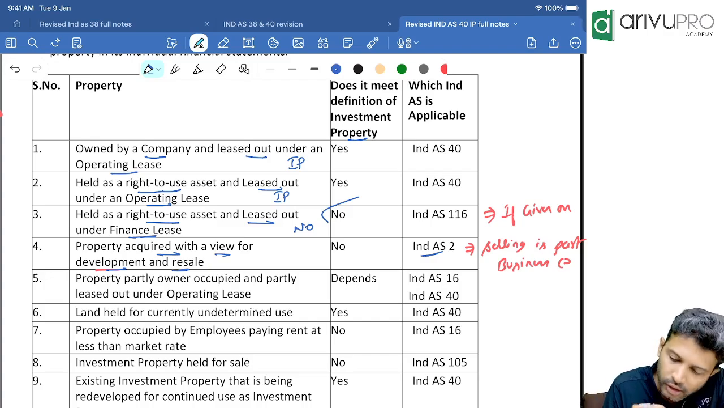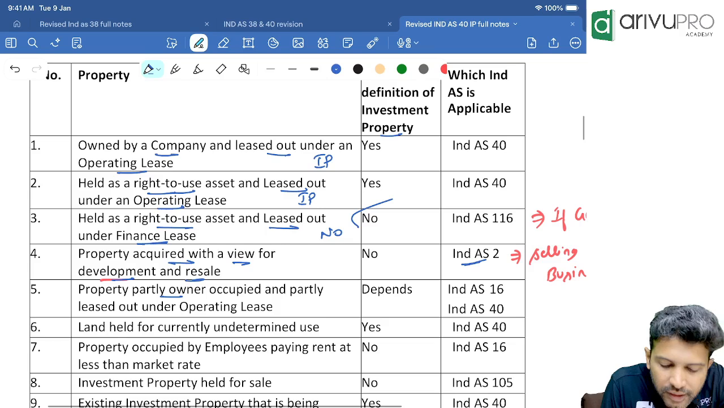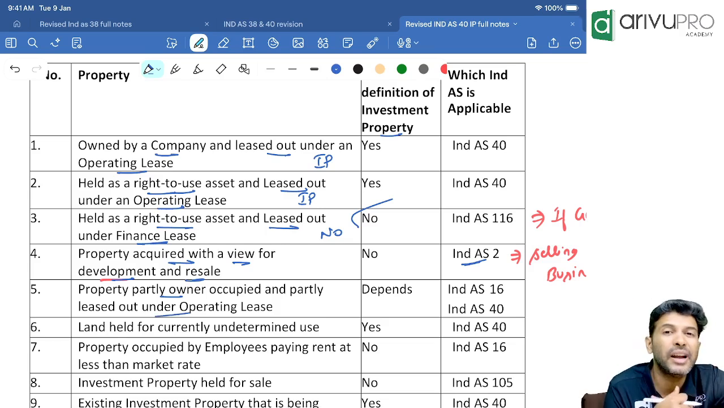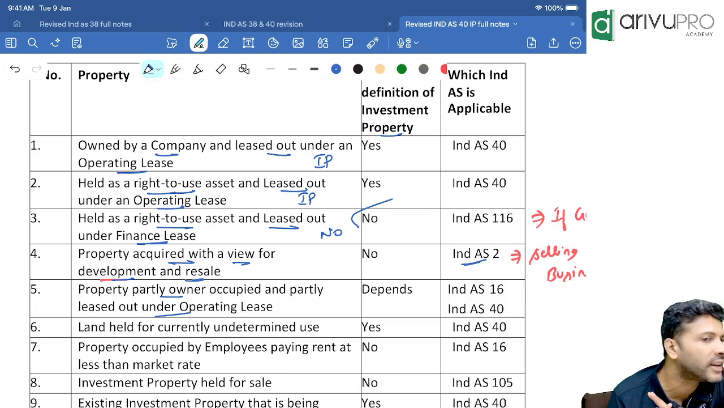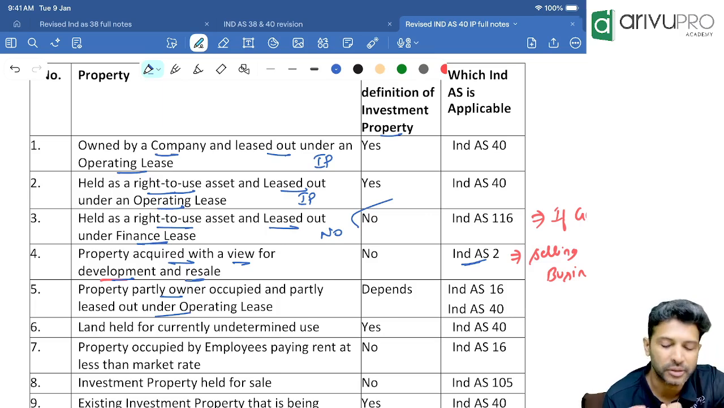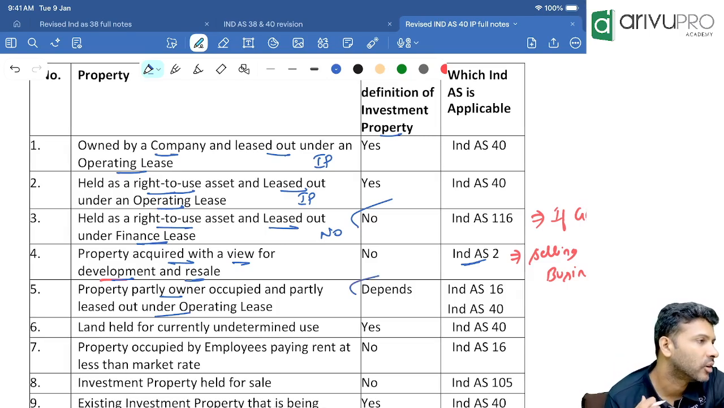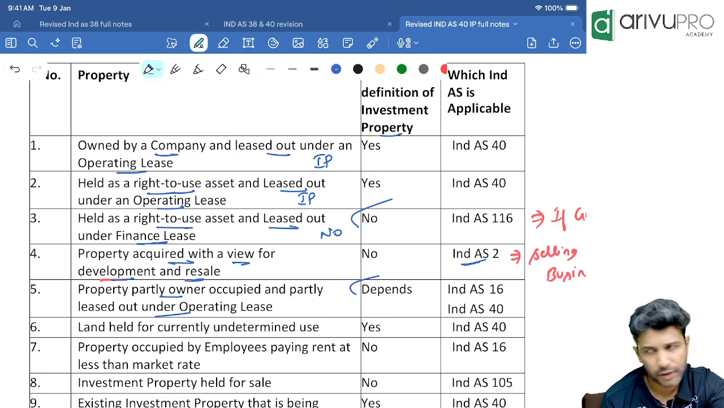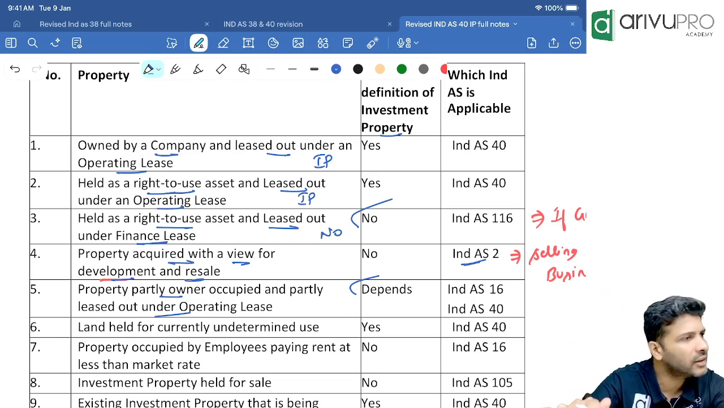Okay, sir. All right. Property partly owner occupied, partly leased out under operating lease. That building example. A few floors we are using for business purposes. A few floors we have let out on lease. So what will you do? You will ask a couple of questions. That's the reason the answer is given as depends. Depends on what? Can you sell it separately, or can you give it on finance lease separately? If you can do that, then accounting also will be done separately.